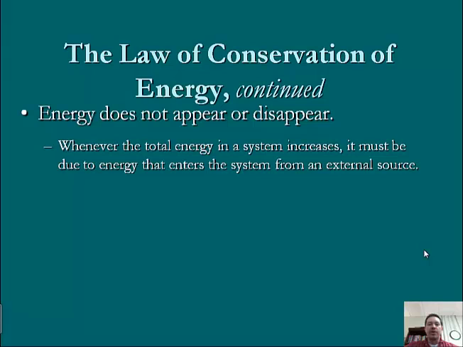So whenever the total energy in a system increases, it must be due to energy that enters the system from an external source. So here we're talking about systems and external source, sometimes called the environment. So basically a system, really quick, is just the area that we're focused on at a given point in time.